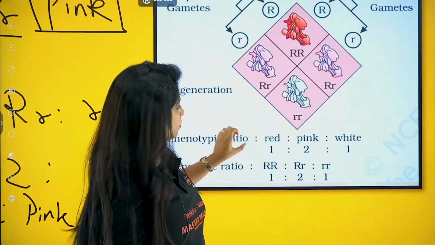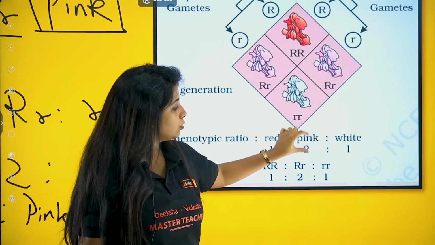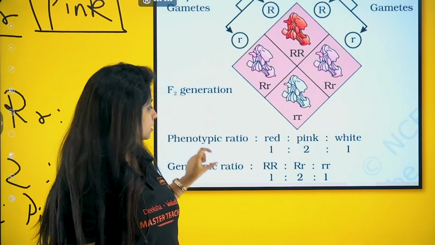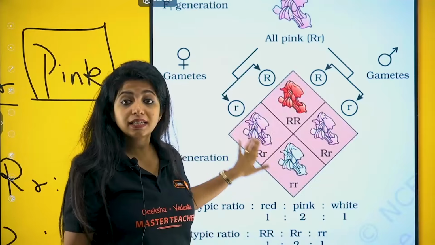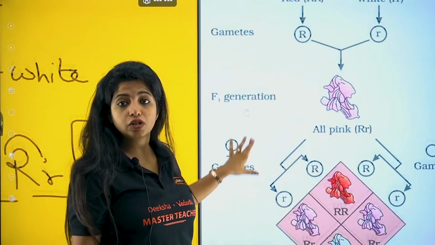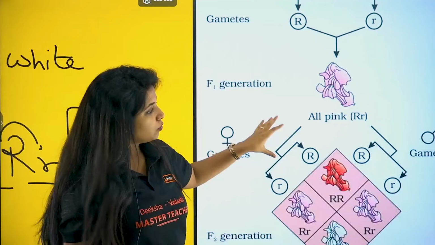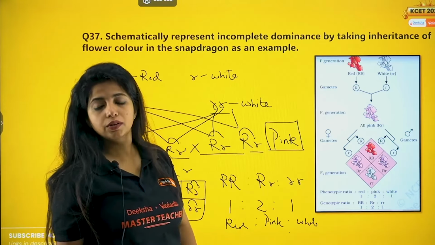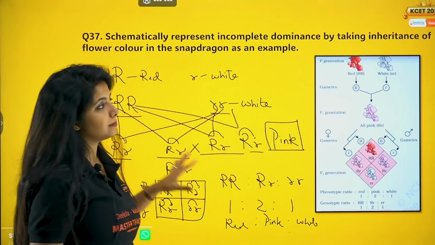So over here you have to write it like this: phenotypic ratio. What does 1 stand for? Red. 2 stands for pink. 1 stands for white. Similarly, genotypic ratio, what does 1 stand for? Please mention it like that. Please show the gametes. F1 generation is being formed. This is the parent and this is the gamete. Then the F1 generation. Then you cross them. In a Punnett square you can do that, and that's all. And please write the phenotypic and genotypic ratio.